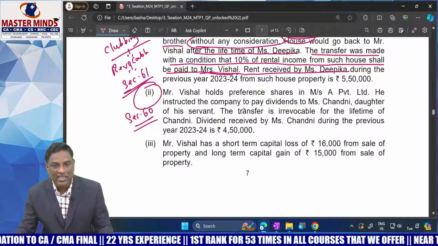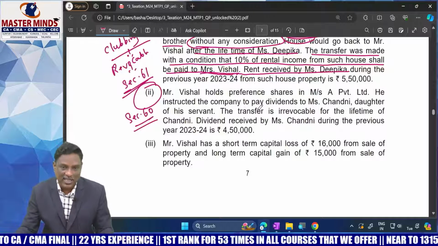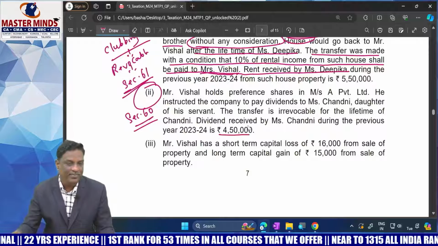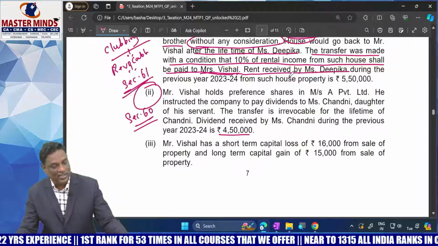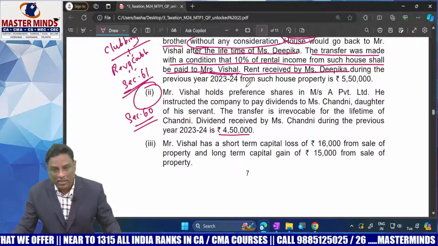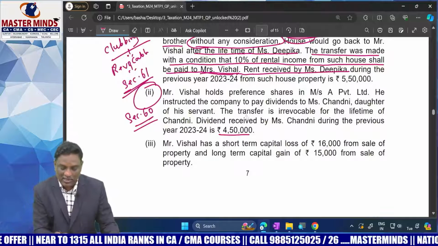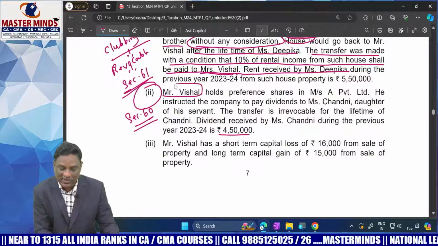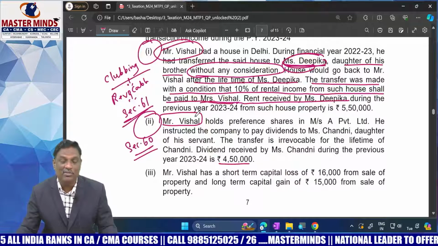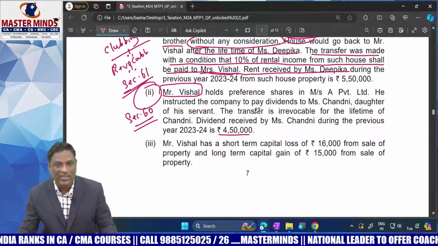Transfer of only income without transfer of asset. The income so transferred shall be eligible for clubbing in the hands of the transferor. This amount also is to be clubbed, taxable in the hands of the transferor. Here the transferor is Vishal, as per section 60, because he transferred only income without transfer of asset.